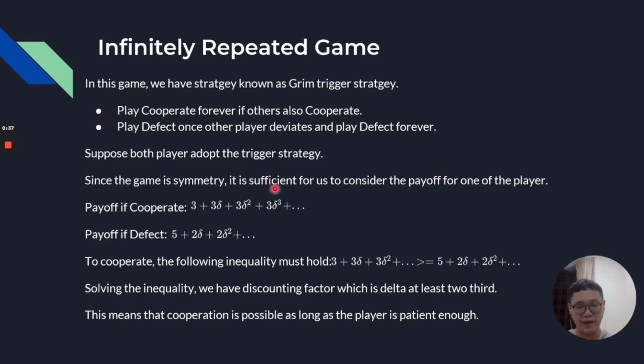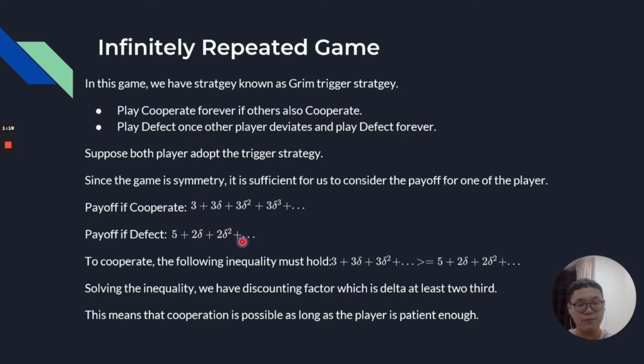So suppose that we are player 1. Our payoff if we cooperate is 3 plus 3 times the discounting factor, discounted appropriately. This has been explained in the previous concept: the $3 today is better than the $3 tomorrow, so on the second day we multiply the value of 3 by the discounting factor. If we defect on the first day, we will get 5. This can be referred from the payoff matrix. Since we defect on the first day, the other player will defect on us forever as mentioned here, so we will get the payoff of 2, discounted appropriately.